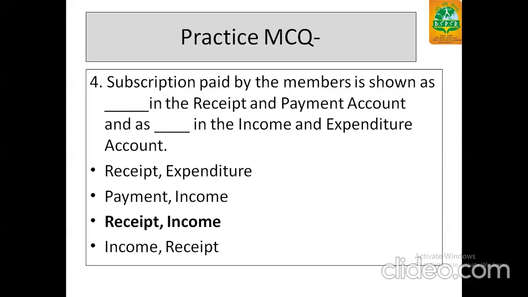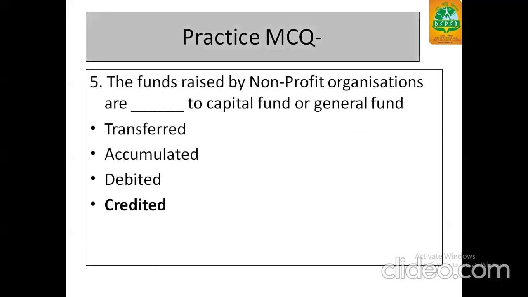And as income in the income and expenditure account, it will become income and receipt accordingly with the statements. Fifth part: the funds received or raised by not-for-profit organization are credited to the capital fund or general fund, because they are the main income source.